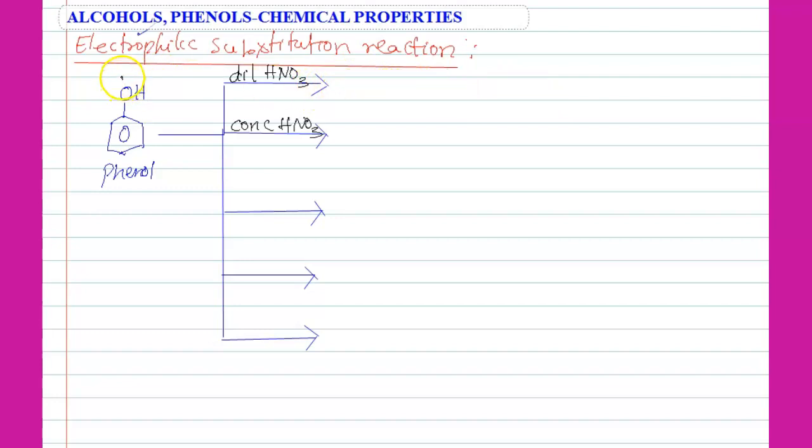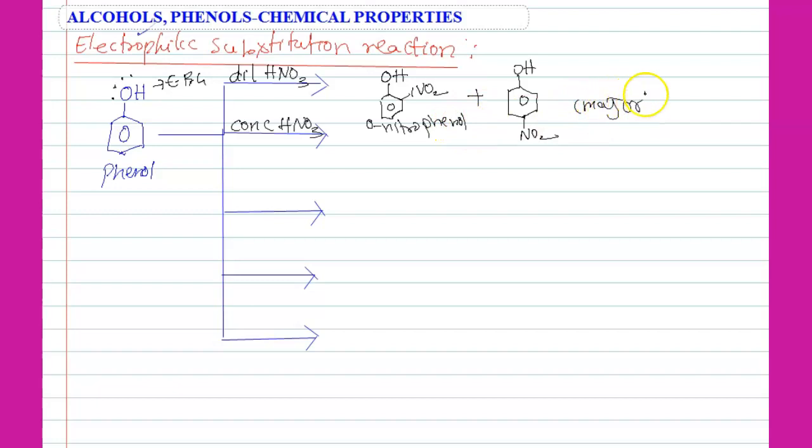So normally OH is an electron releasing group. Electron releasing group means the incoming electrophile will attack on the ortho position and para position. So ortho and para directing groups. So ortho nitrophenol, para nitrophenol. Always para is the major because there is no interaction between this OH and NO2. No interaction means that is more stable. So electron releasing groups are ortho and para directing groups.